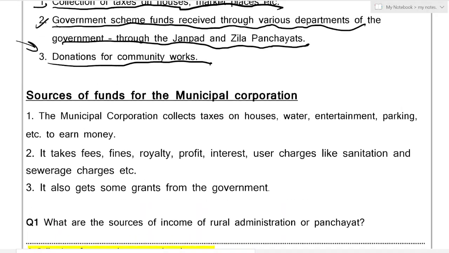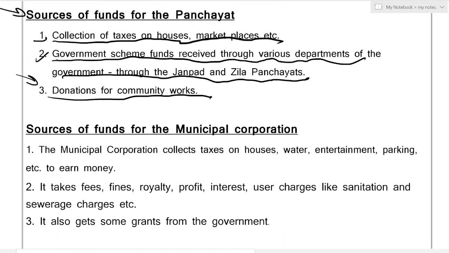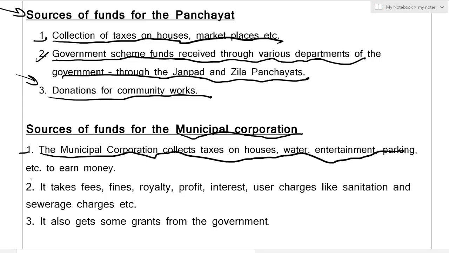Now, sources of funds for the municipal corporation, that is the local government of the urbanized areas. So first, the municipal corporation collects taxes on houses, water, entertainment, parking, etc. to earn money. Like houses, of course, we are renting houses, living in governmental houses.